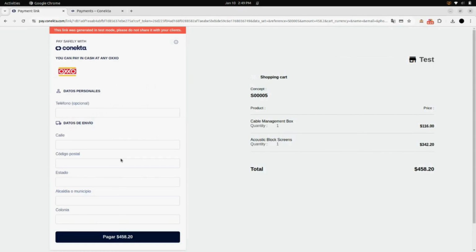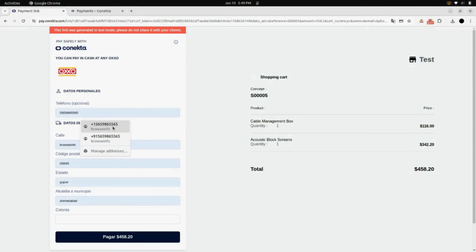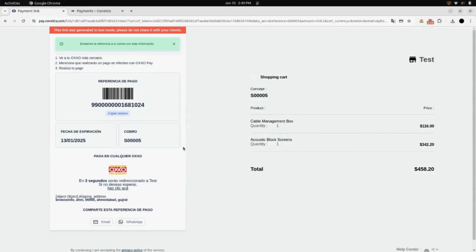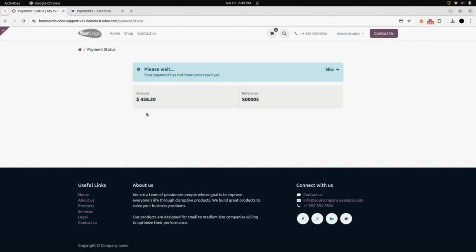Click on continue. Add your necessary details and click on pay. You can see the barcode generated for the order. Now just wait for your payment to proceed.